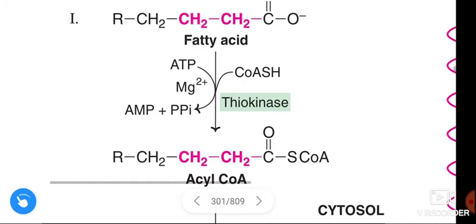Actually, this first stage, activation of fatty acid, is a two-step process.